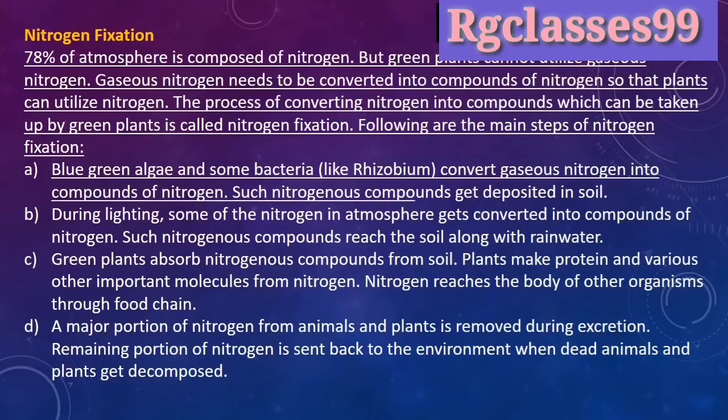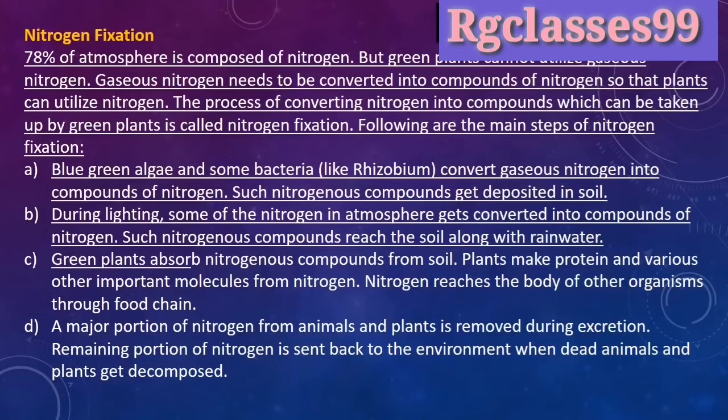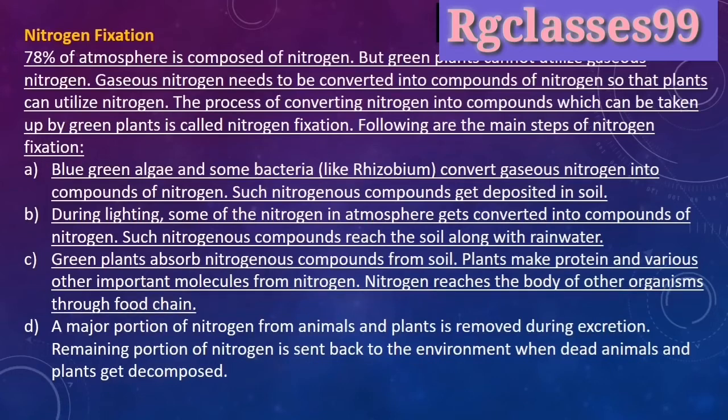Gaseous nitrogen needs to be converted into compounds of nitrogen so that plants can utilize it. The process of converting nitrogen into compounds which can be taken up by green plants is called nitrogen fixation.